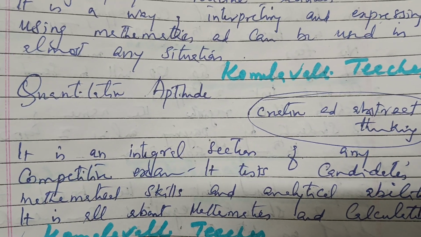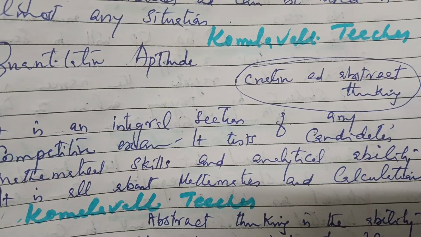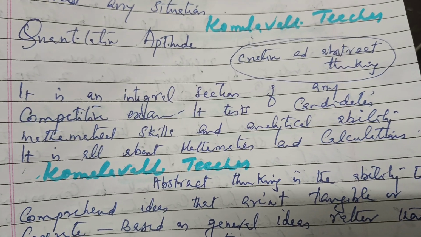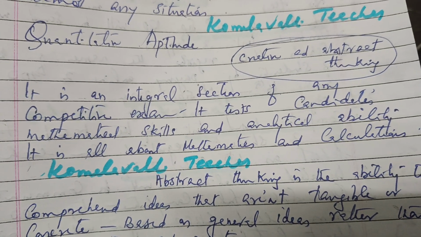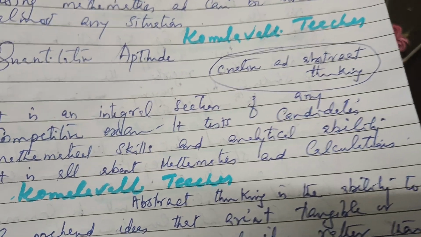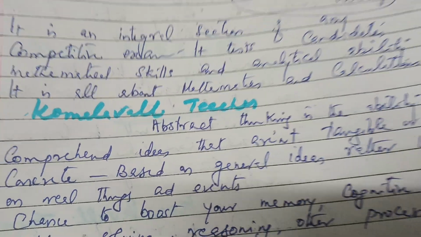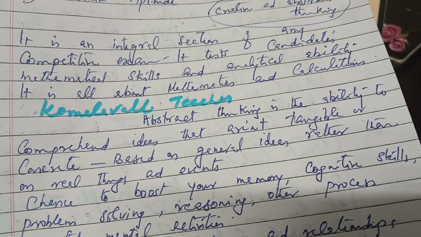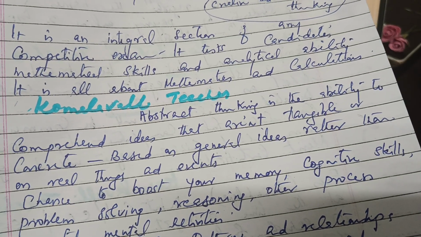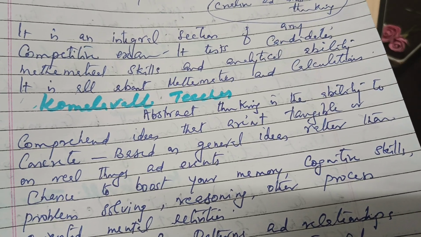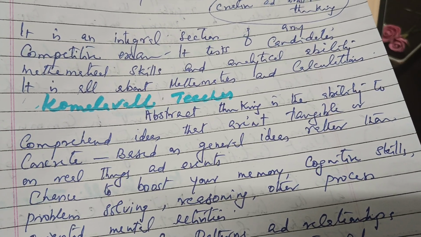Quantitative aptitude is really an examination; it is an integral section of competitive exams. It tests candidates' mathematical skills and analytical abilities. It is all about mathematics and calculations. Then creative and abstract thinking. Abstract thinking is the ability to comprehend ideas that are intangible or not concrete, based on general ideas rather than on real things and events.